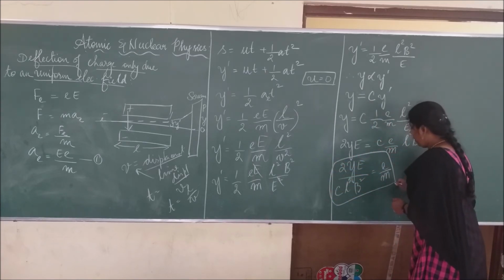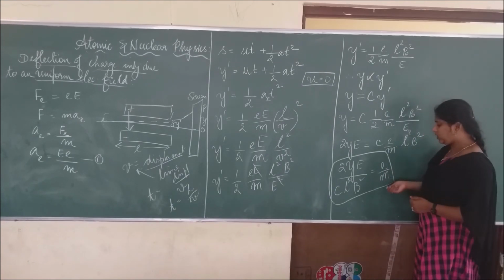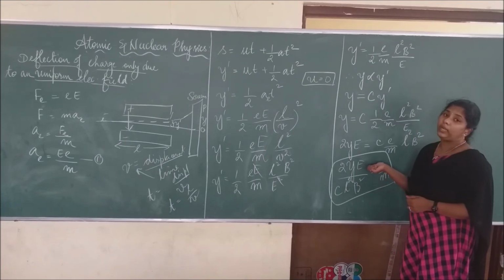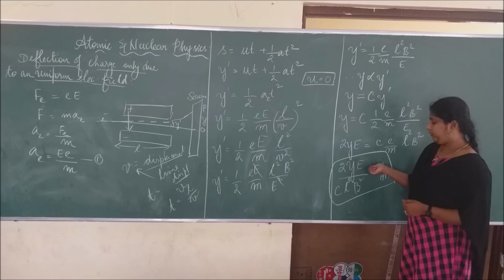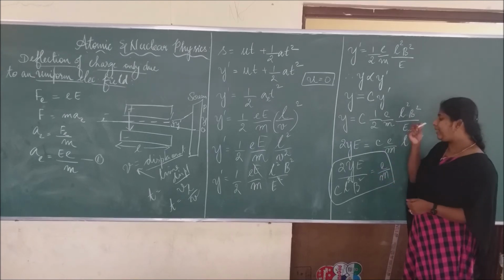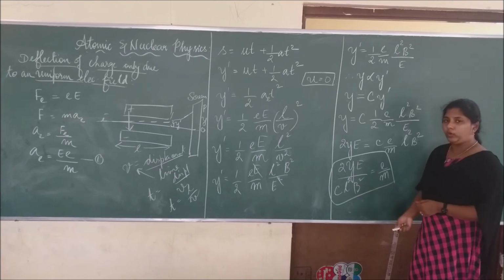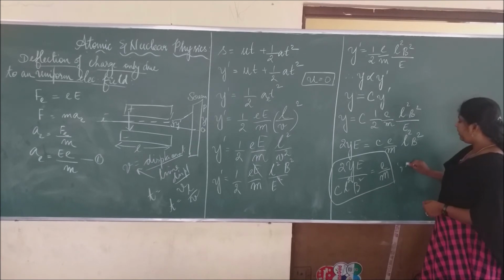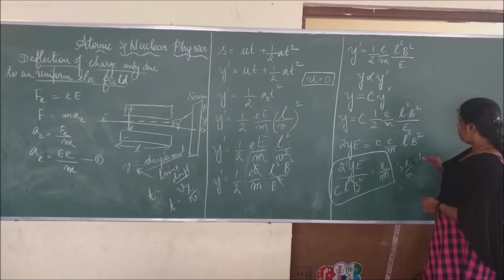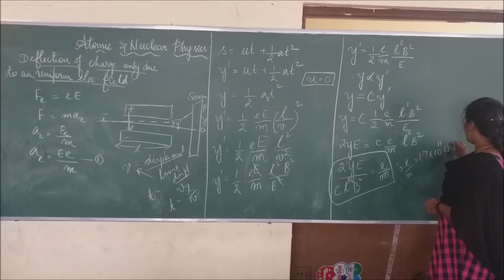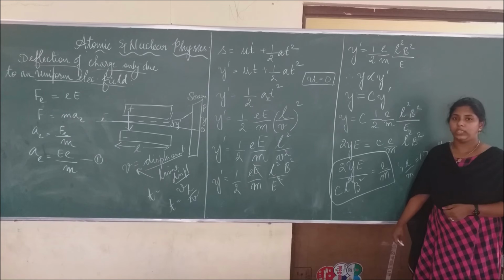So we found the specific charge equation from the deflection due to the electric field only. By substituting the values of Y, E, the constant, L and B, we get the E by m value as 1.7 into 10 power 11 coulomb per kg.